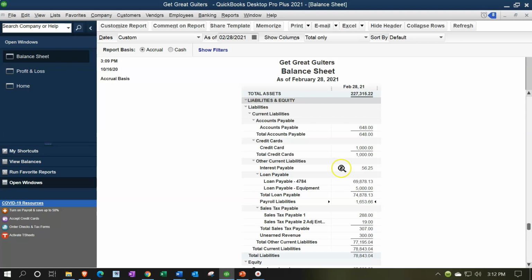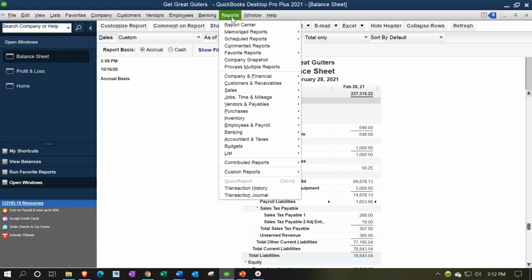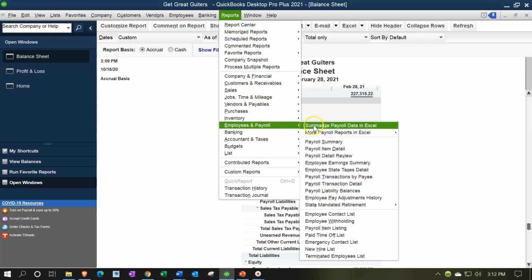So let's think about the reports now and how they would tie into basically the financials. A couple ways we can get in there. You can go to the reports dropdown. You can go to the employee and payroll. And the employee payroll data in Excel, this is a really nice tool.